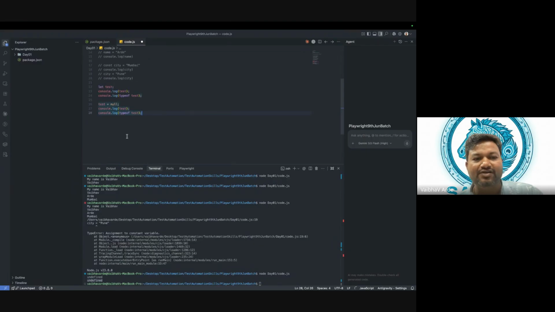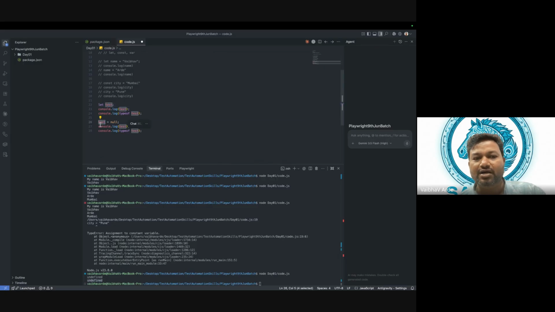Now we have the next thing. See how intelligent our AI is, it is automatically giving us what to write. Here we have test, and here it was not initialized; it was only declared. I asked you, what is the difference between declaration and initialization? The answer is, this is declared and not initialized. When it is declared but not initialized, the value it gives us is undefined. Undefined means it is not defined, and that is the value we get.